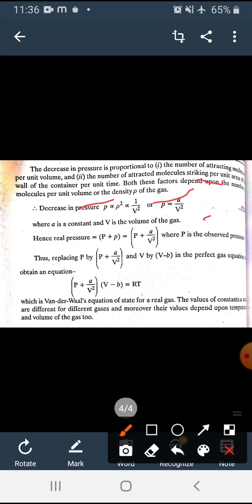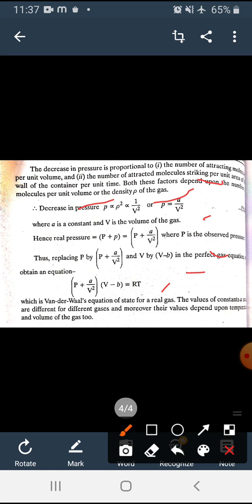Real pressure is equal to capital P plus small p, which is P plus a upon V squared, where P is the observed pressure. So replacing P by P plus a upon V squared and V by V minus b in the perfect gas equation, we obtain (P plus a upon V squared)(V minus b) equals RT, which is the van der Waals equation of state for real gas.